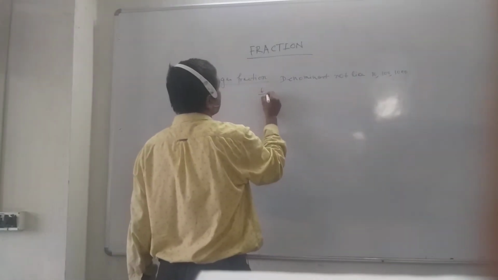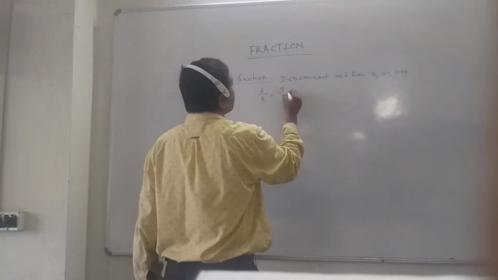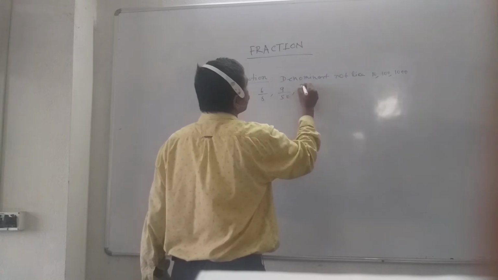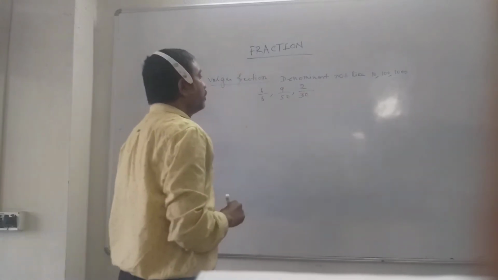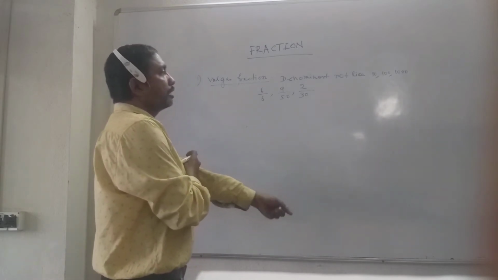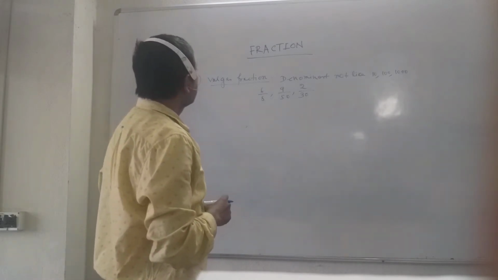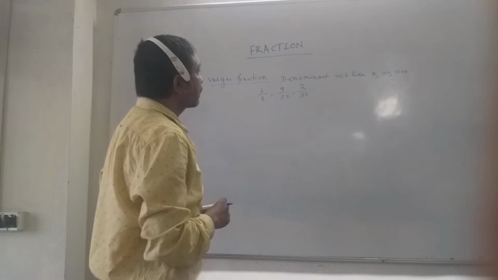Suppose 6 by 8, 9 by 50, 2 by 30. Look at the denominators, they are not 10, 100, 1000. In this way they are vulgar fractions.